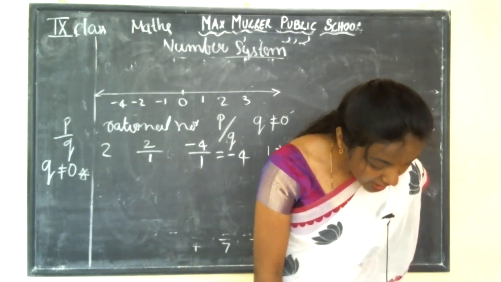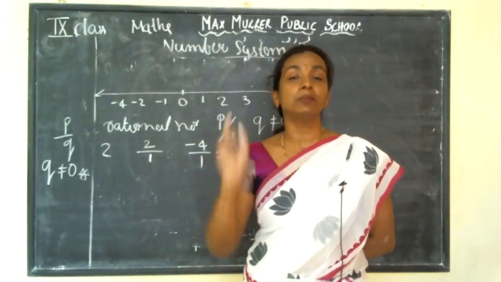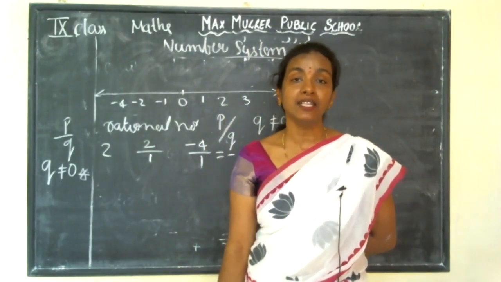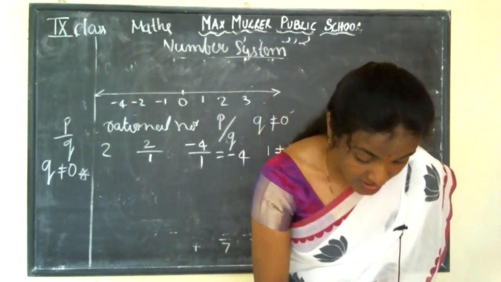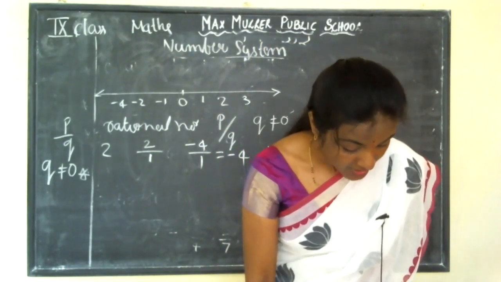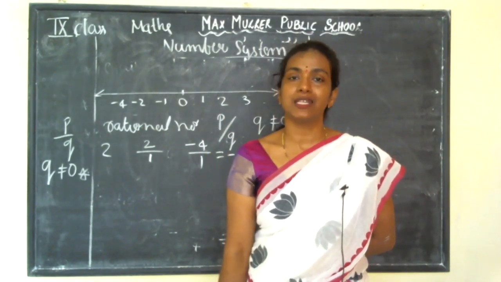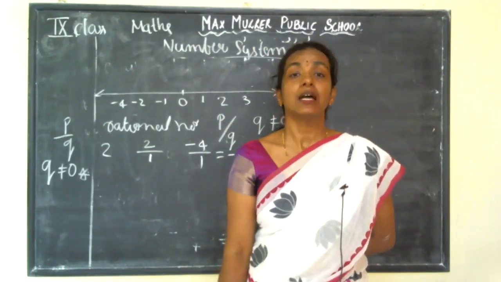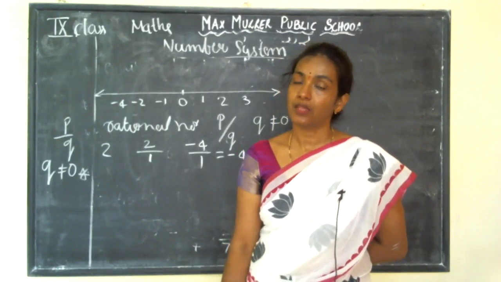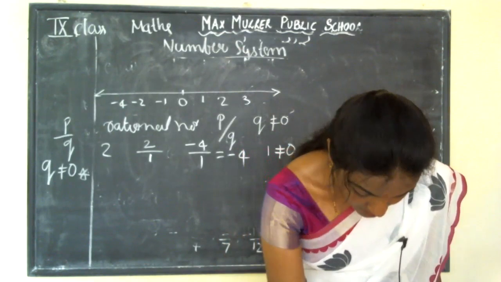Third one. Every rational number is an integer. That statement is false, because 3 by 5 is not an integer. For example, you can take 3 by 5, which is not an integer. Got my point, guys? So next comes here.